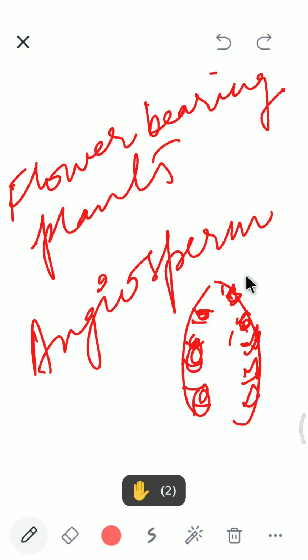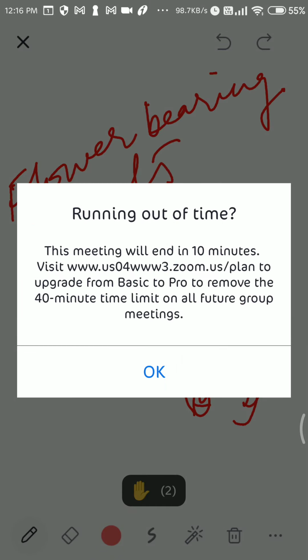When we talk about cone bearing plants, these plants are tall trees. They are evergreen tall trees, and they do not give fruit. Their seeds are not converted into fruit. They only bear cones. Got it? Examples of cone bearing plants: cycas, pine, and fir. So cycas, pine, and fir are examples of cone bearing plants, the gymnosperms.